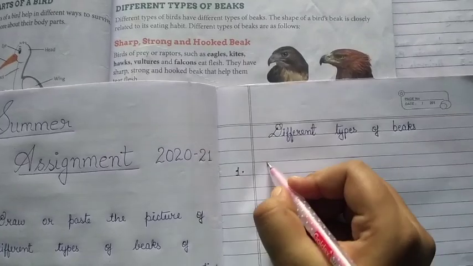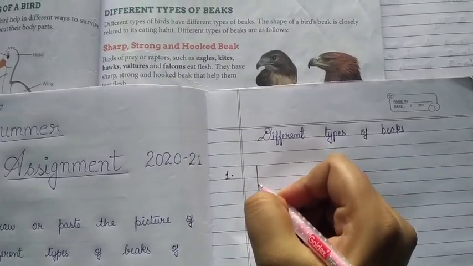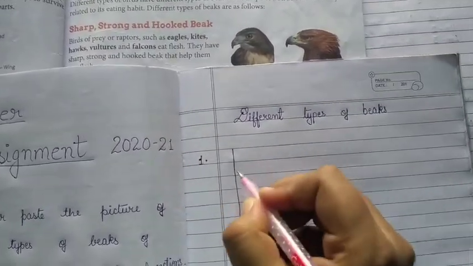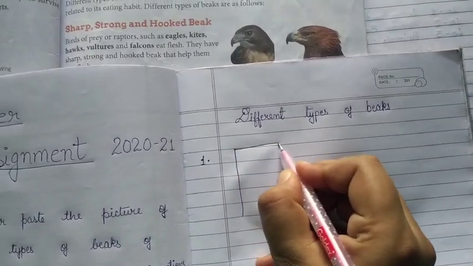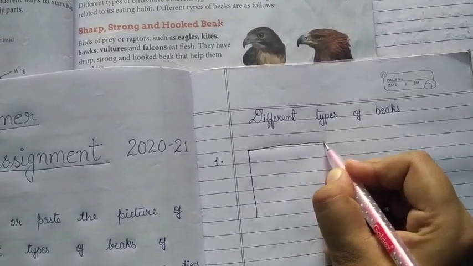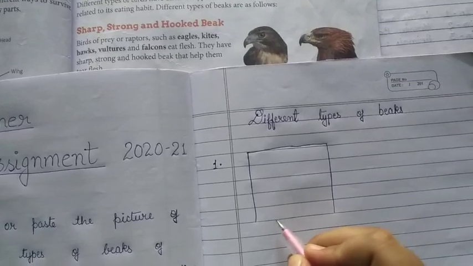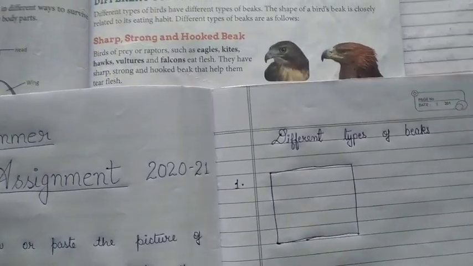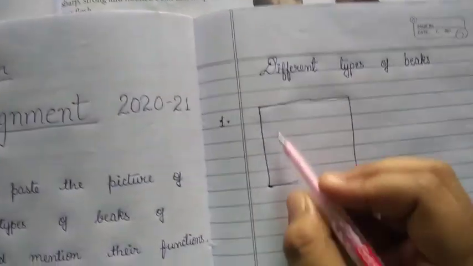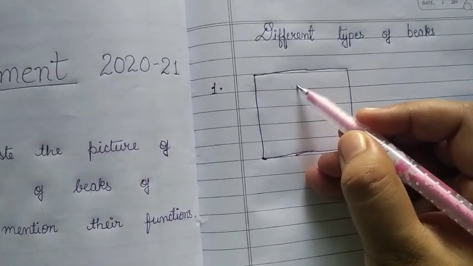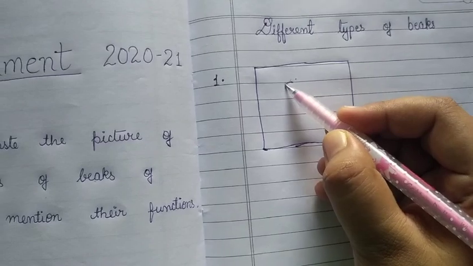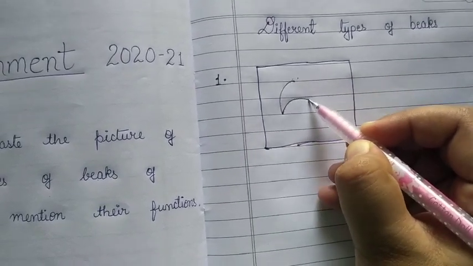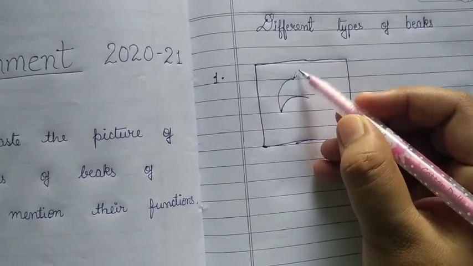So here first you will paste one picture. In this block, if your drawing is very good, you can make it.